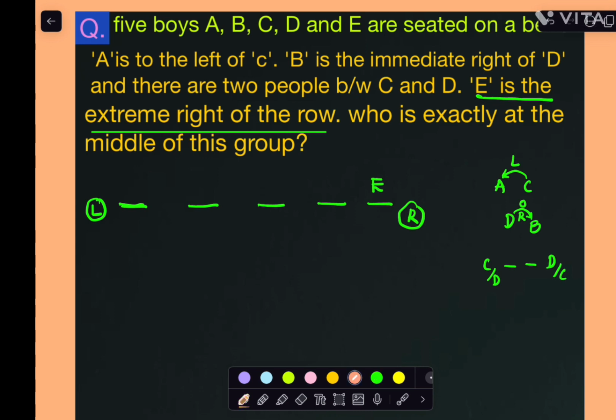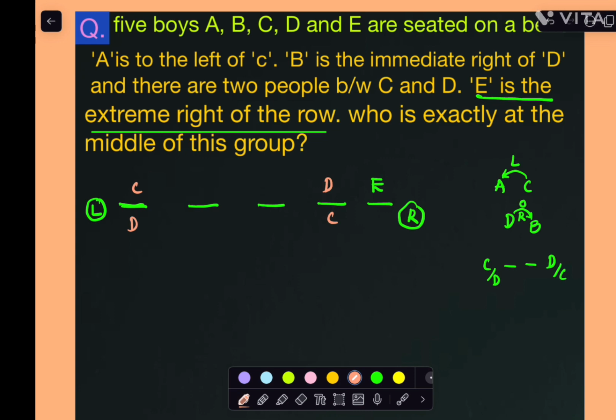Next one. Between D and B is the immediate position. B's position I don't know, D's position also I don't know. Between C and D there are 2 positions, totally 4 places are there. I can put C value here and D value here. Between C and D exactly 2 positions are there, 2 persons between C and D, right? Next one, reverse also we can consider. Here D, here C also I can consider.